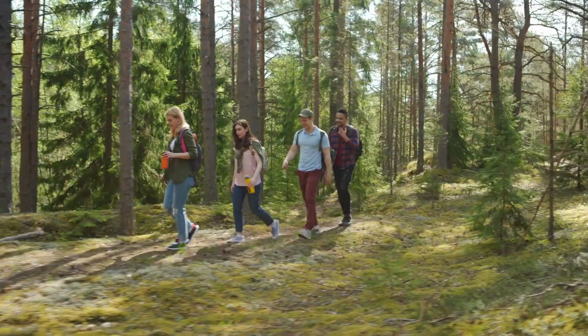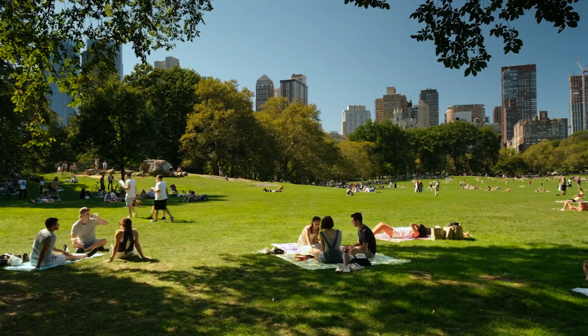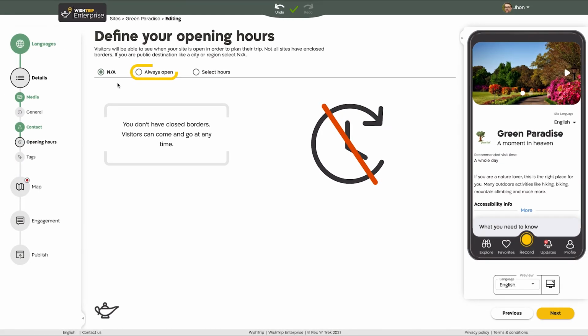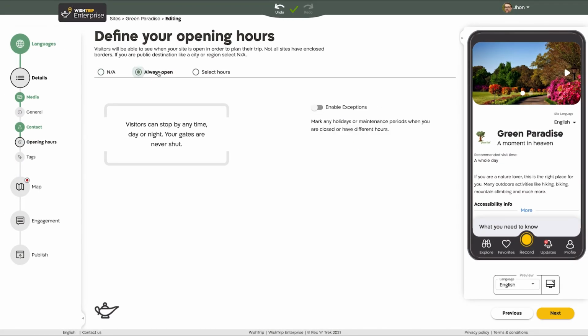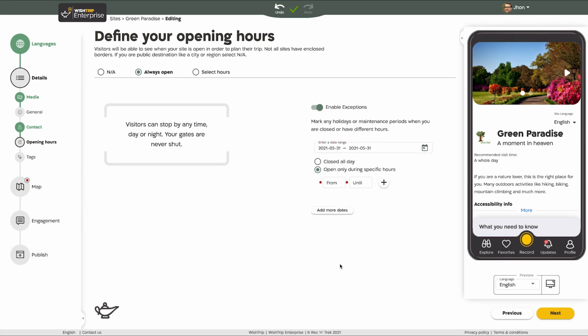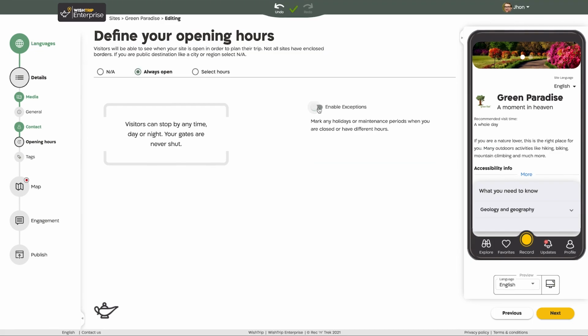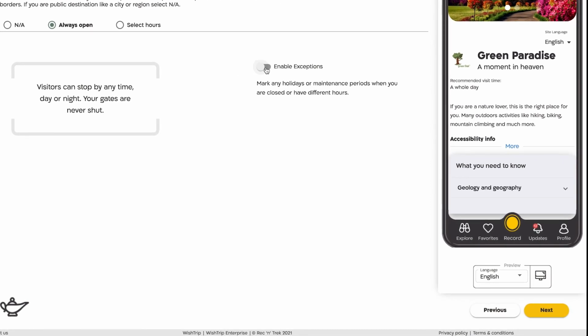If you have fixed boundaries and perhaps even gates but are open any time, day or night, like some public parks, choose Always Open. You now have the option to enable exceptions. For example, this could apply to somewhere that is usually open 24 hours a day, but closes to the public on national holidays. You can now fill in the date or dates and times when your site is closed. Once this is done, or if you don't have any exceptions, click Next to move to the next screen.